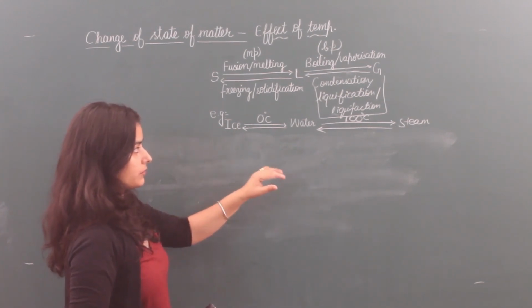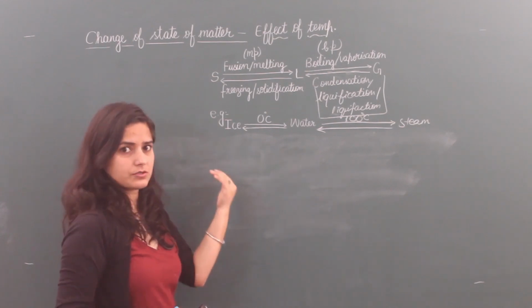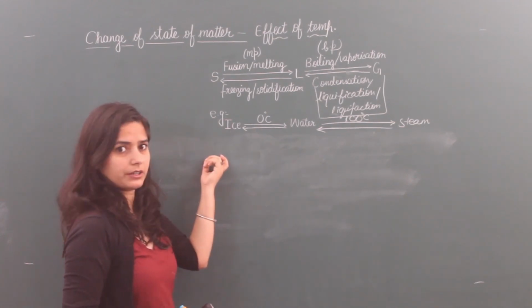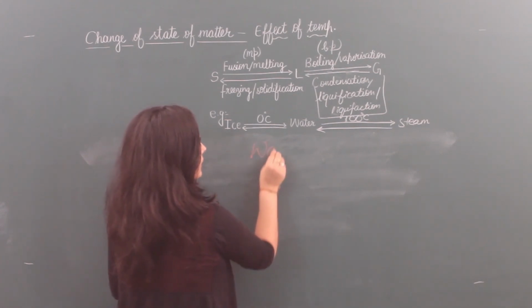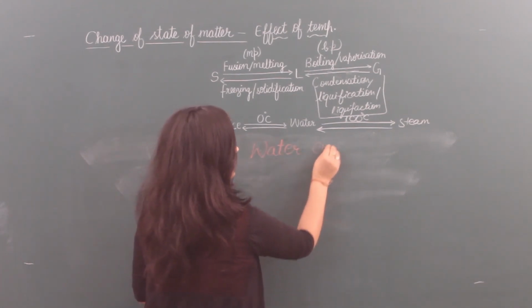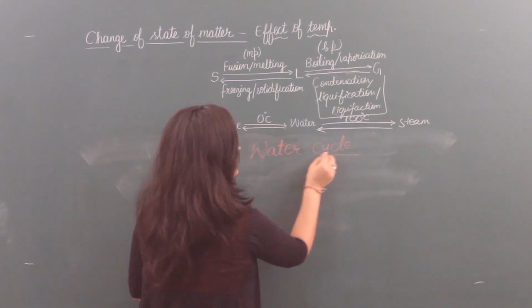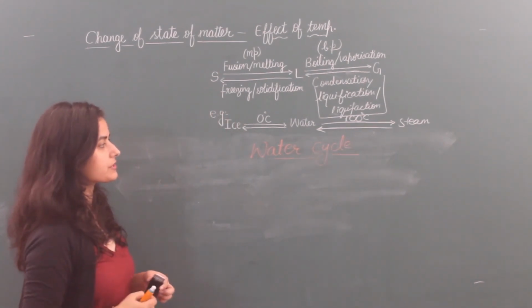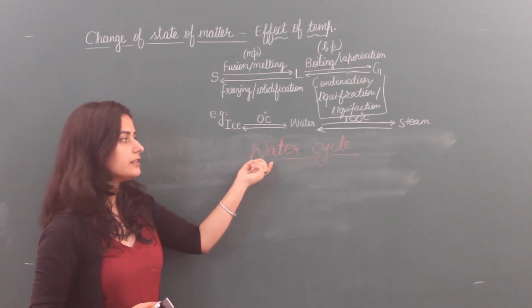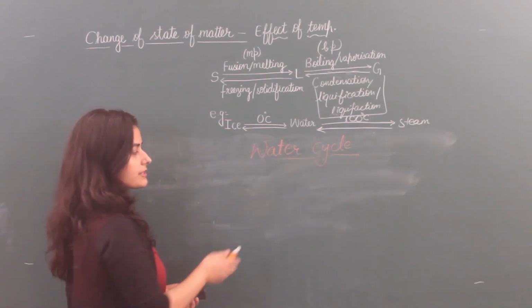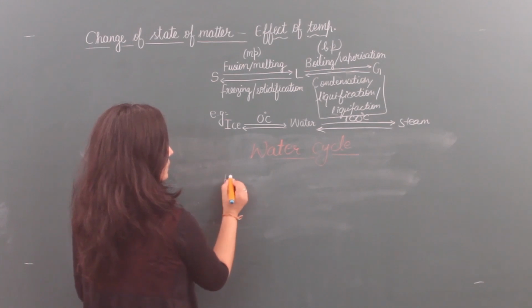Liquid converts into gas, gas converts into liquid, liquid converts into solids. Yeah, this is the water cycle. A well-known process that you study from 2nd class, and from 6th onwards you study this cycle in SST and science also. In the water cycle, what happens?